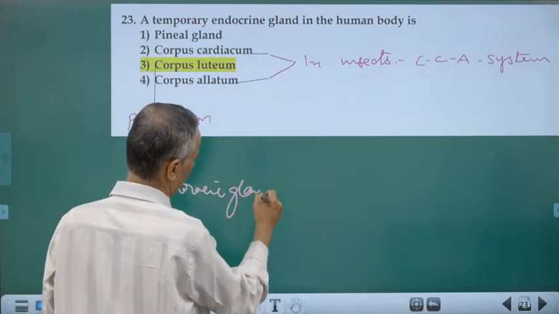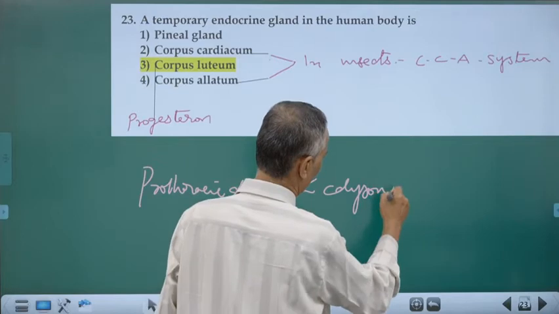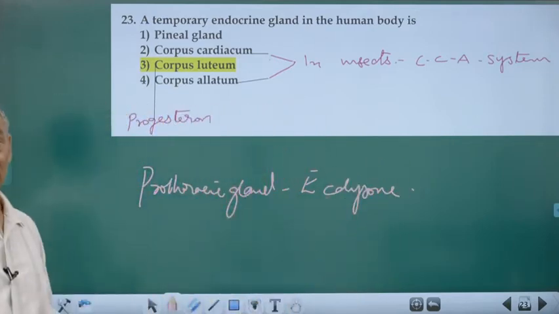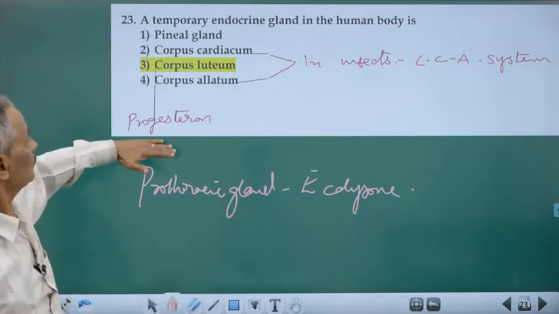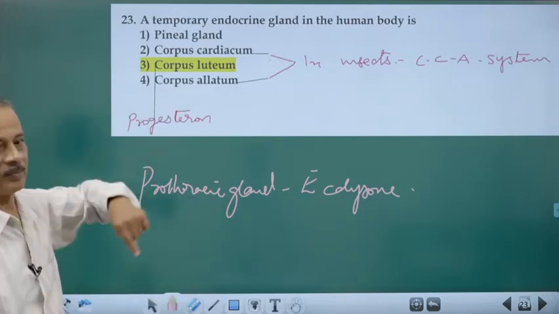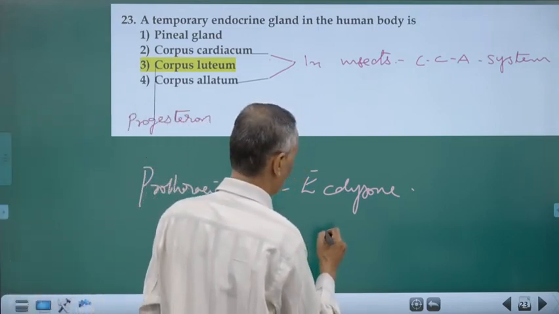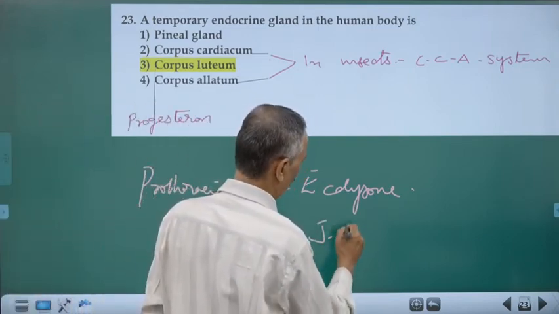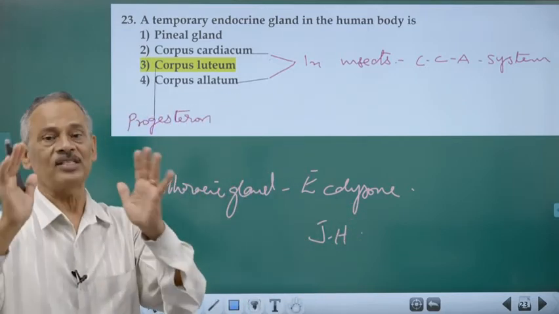The prothoracic gland produces ecdysone. It's a steroid hormone that is essential for molting, whereas the corpus allatum is responsible for the formation of a hormone called juvenile hormone, JH, which is responsible for maintaining the larval stage.